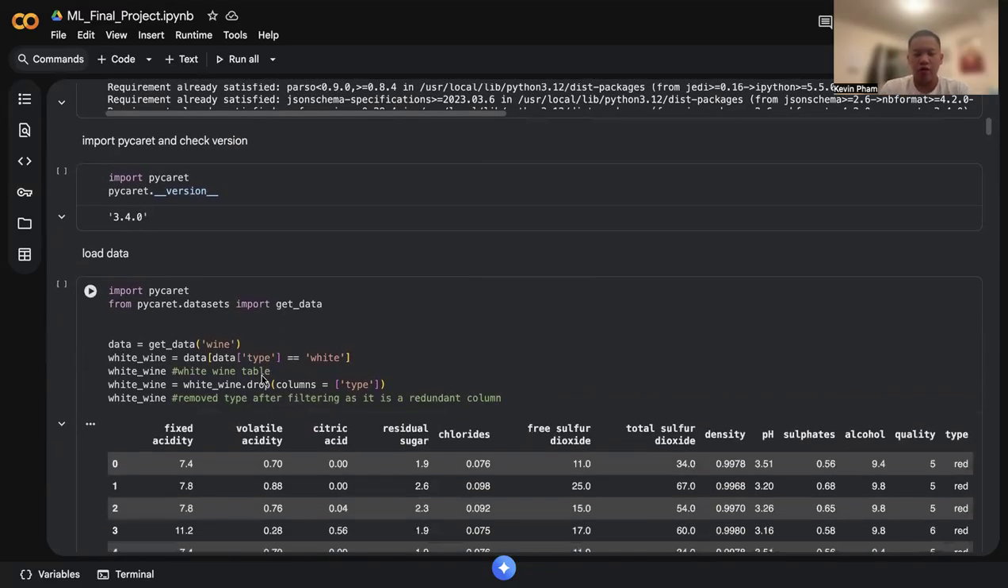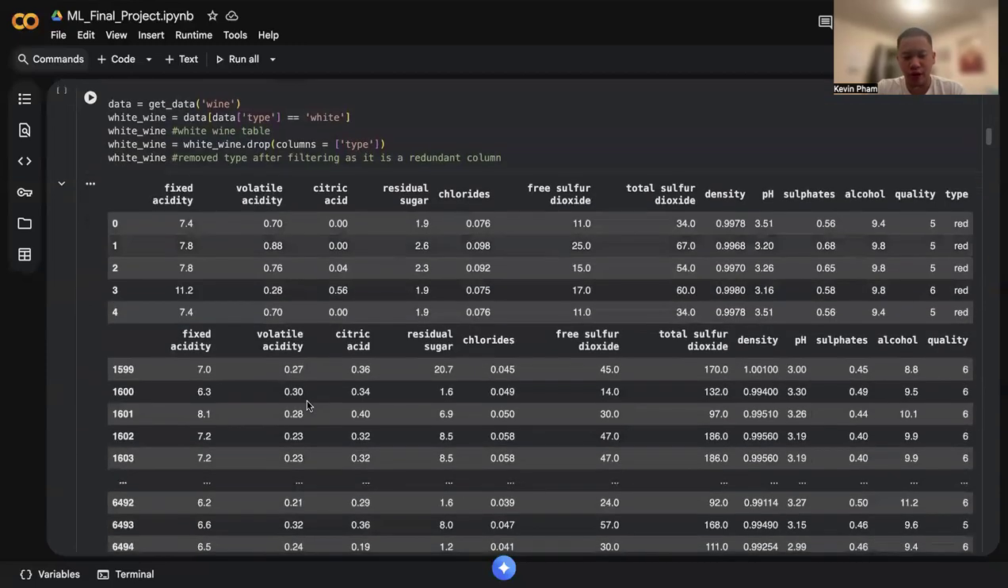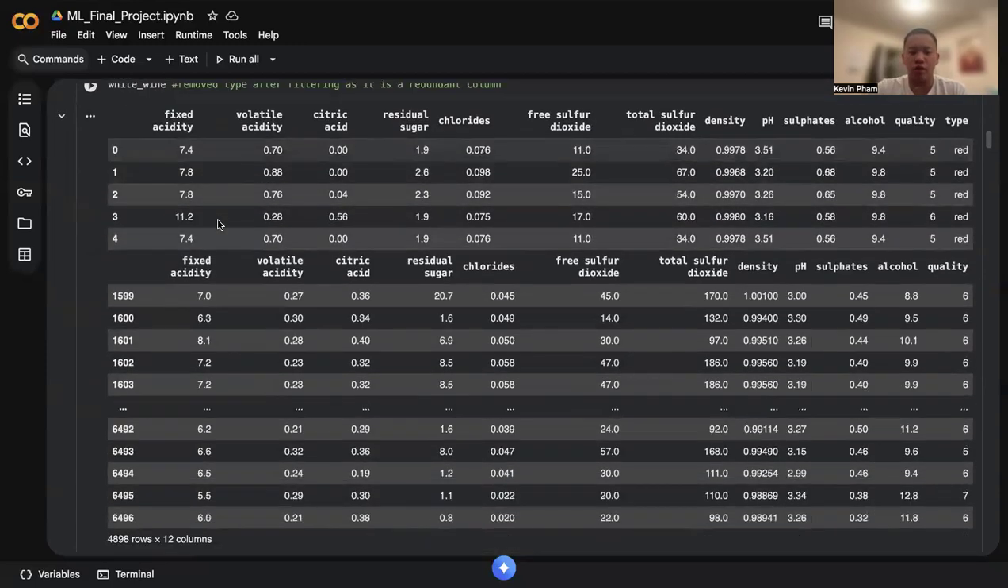Secondly, I decided to load up the PyCaret dataset to access my wine dataset. Additionally, I had to filter the wine dataset so that I'm only training the model on the white wine data instead of red. Then I dropped any data that contained red wine. Once I've done that, I also dropped the type column as it is not needed, since every data point used to train the model will be white wine.